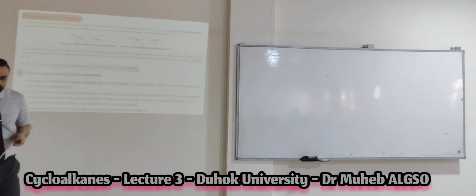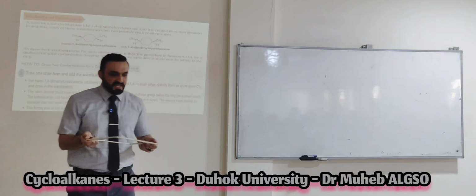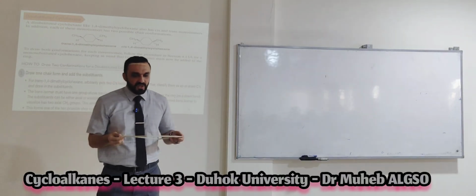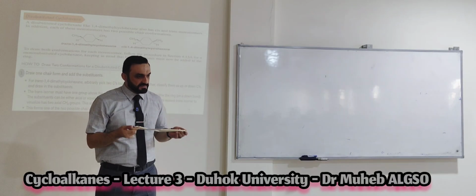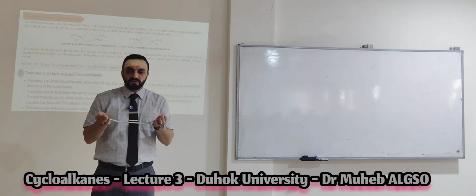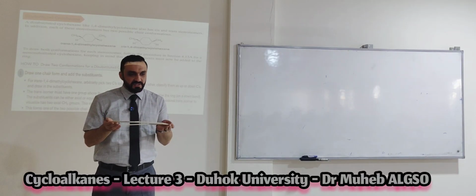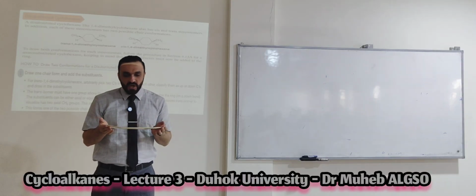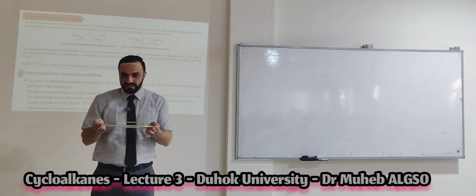Okay, look at the cyclohexane. This is the cyclohexane. If I say cyclohexane, it is not about the chair form. If I tell you cyclohexane with two substituents, how many possibilities are there to arrange or put the substituents on the ring?